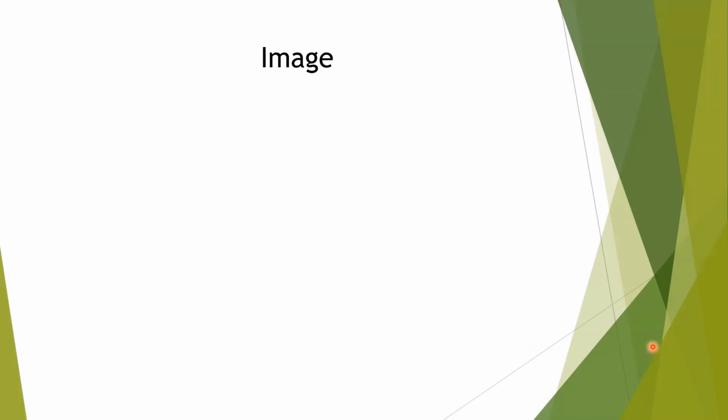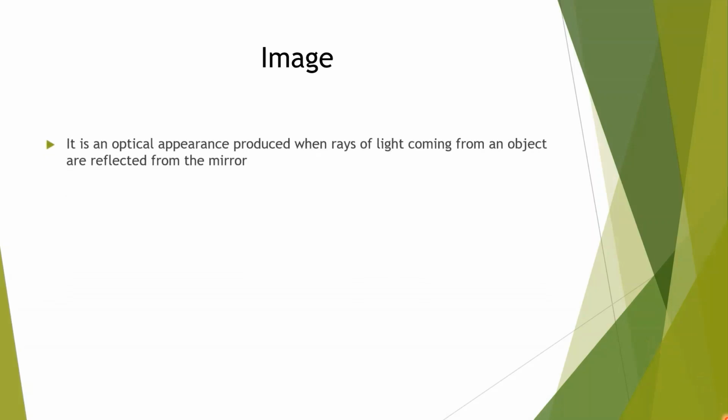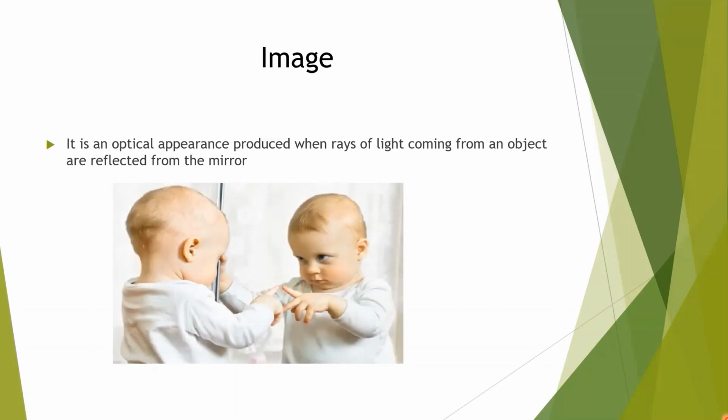Image. It is an optical appearance produced when rays of light coming from an object are reflected from the mirror. When we are standing in front of the mirror, in that case ourselves can be considered as an object. Rays of light coming from object approaching to the mirror, and from there it will be reflected back. In that case, optical appearance will take place, and that is called image.